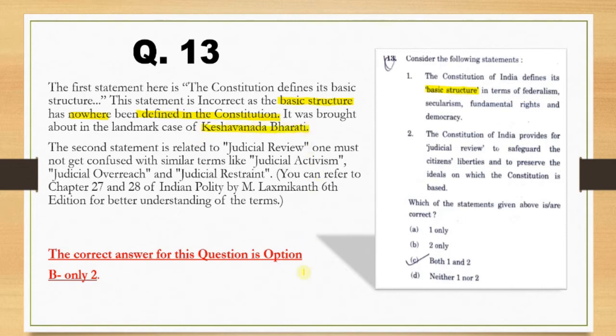Now moving ahead, we have statement number 2, which is about judicial review, and one must not get confused about similar terms like judicial activism, judicial overreach and judicial restraint. One can refer to chapters number 27 and 28 of Indian Polity by M. Lakshmikant 6th edition for a better understanding of these terms. According to the experts, the correct answer for this question is option number B, that is only 2.